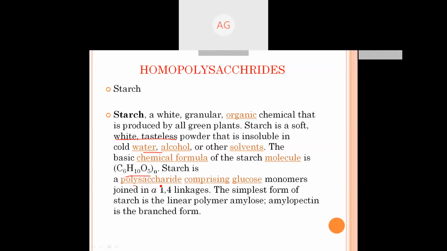Starch is a polysaccharide comprising glucose monomers. It is a homopolysaccharide, which means it contains only one type of monomer. And what monomer is here? It is the glucose monomer, joined with alpha linkages. We have talked earlier about alpha 1,4 linkage and alpha 1,6 linkage. The simple linear form of starch is known as amylose, and amylopectin is the branched form.